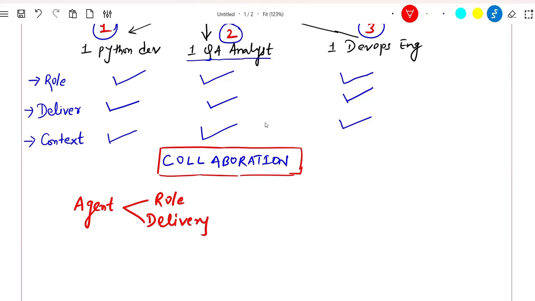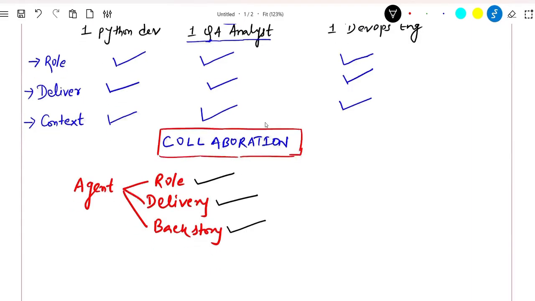And this is the background or backstory. So please keep in mind, when I am defining my agent, I will tell the agent very clearly, this is your role, this is what I expect from you, and this is the backstory or background with which you have to start working.